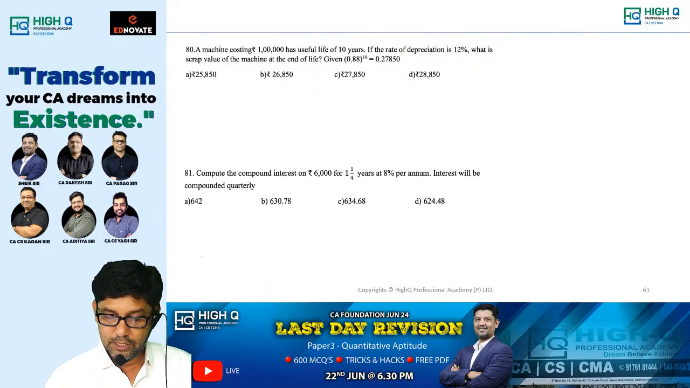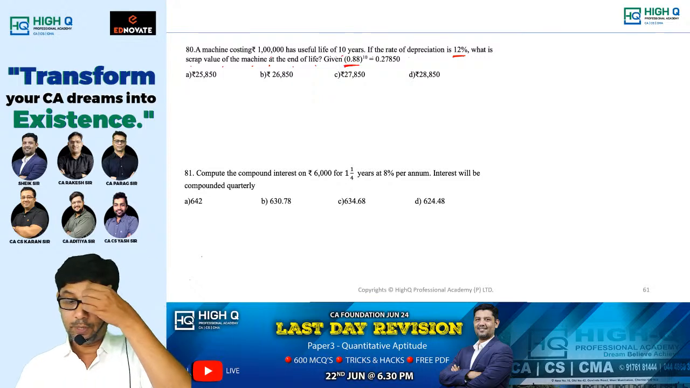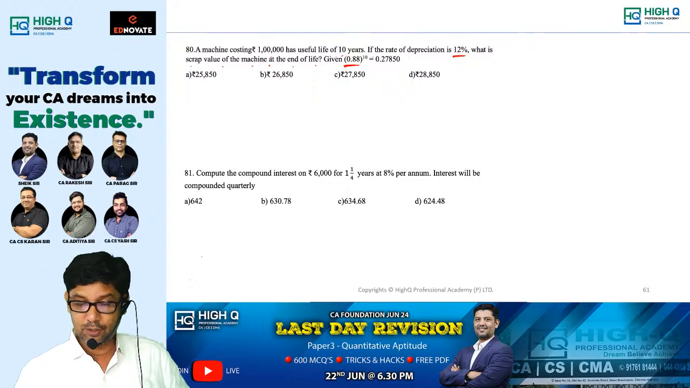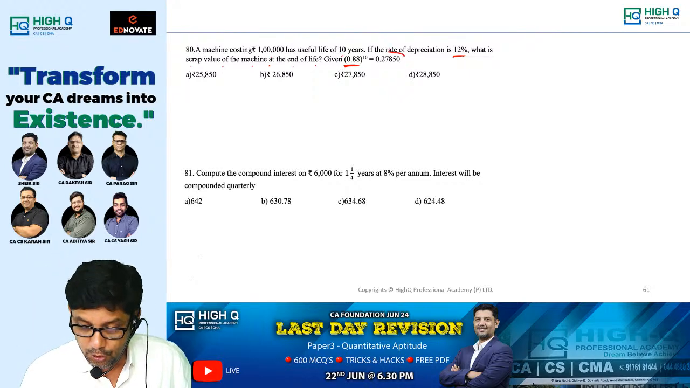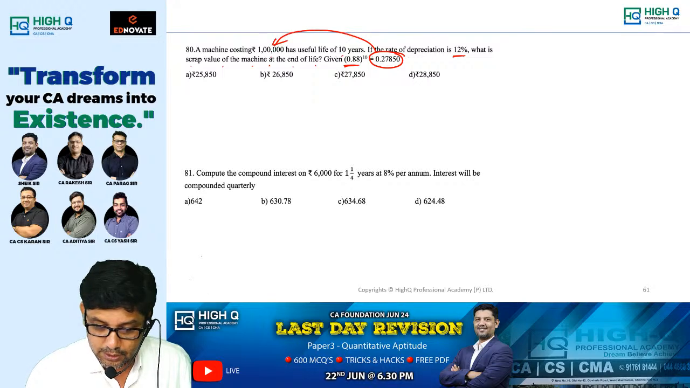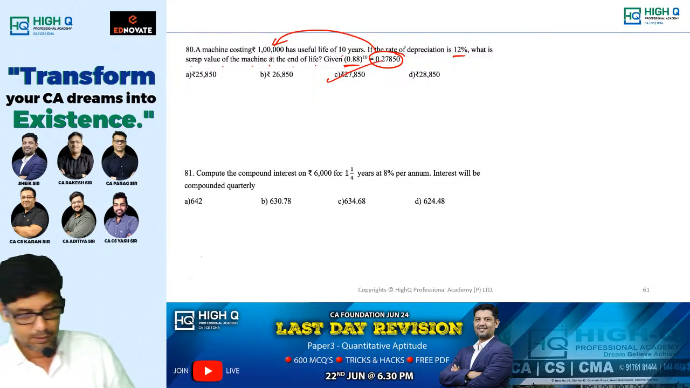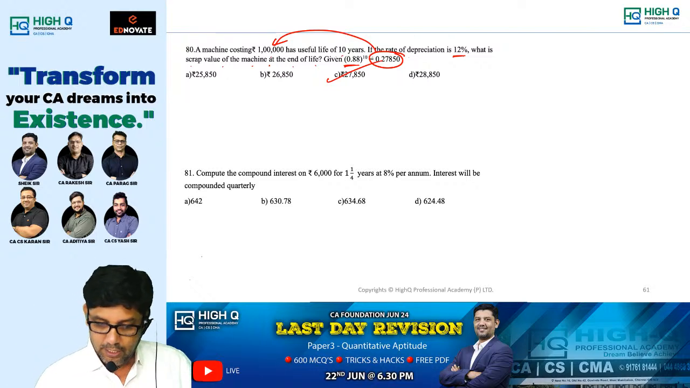A machine costing 1 lakh has a useful life of 10 years. If the rate of depreciation is 12%, what is the scrap value of the machine at the end of life? The value is given as what? 0.8 to the whole power 10 is 0.2785. Very simple, man. This into this, I am getting 27850 is our answer. It's a direct answer.